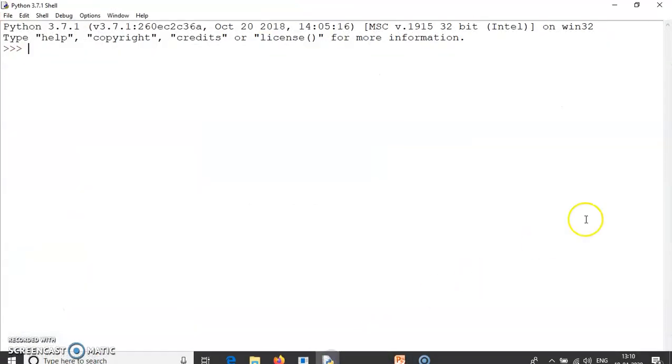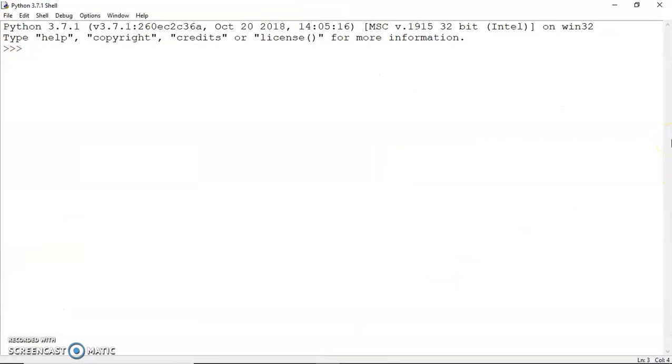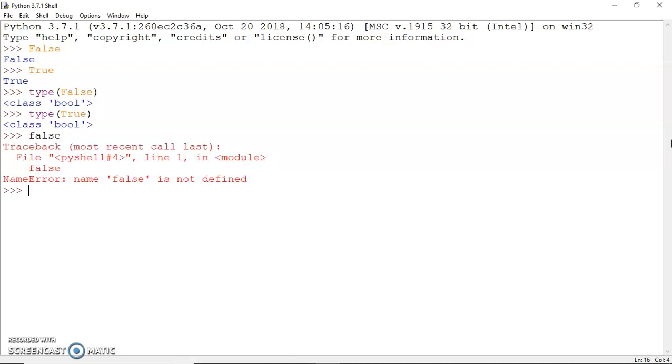Let's go to the Python interpreter, and if I write false, then false is printed. If I write true, these false and true are of type boolean. If I try to return the type of false, it will return the class bool. Similarly, type of true would return bool. Remember, it should be written with a capital F and a capital T. If you write it in lowercase, it does not understand what it is.